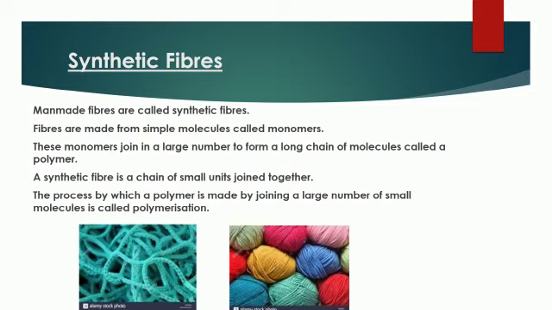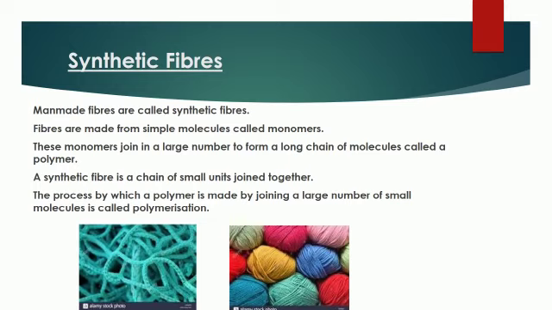Synthetic fibers are the man-made fibers, and they are made from chemicals in factories by man. And these fibers are made up of simple molecules called monomers, and these monomers, when they join in a large chain, form a long chain of molecules called polymers.